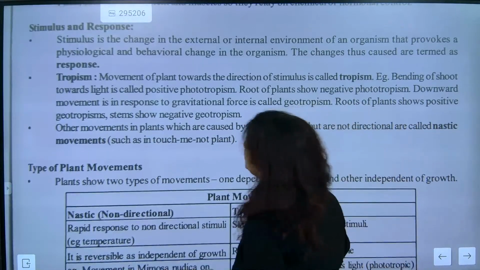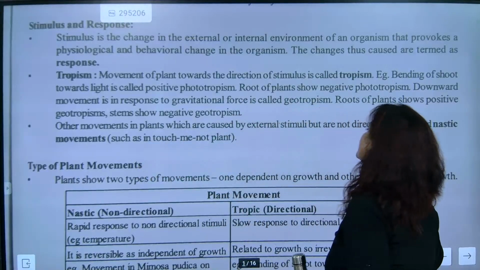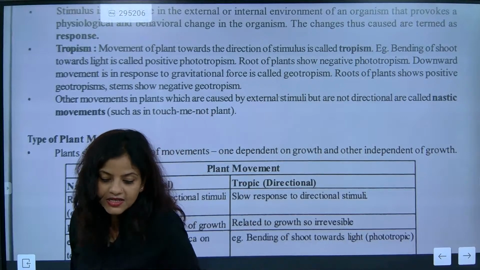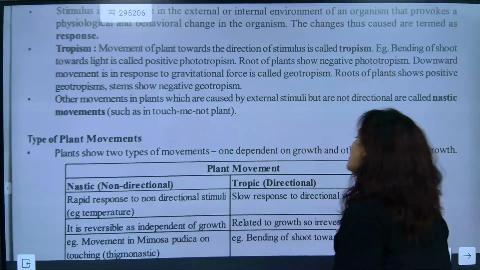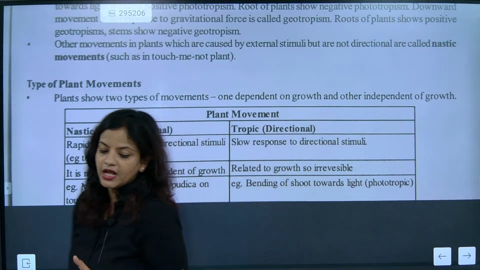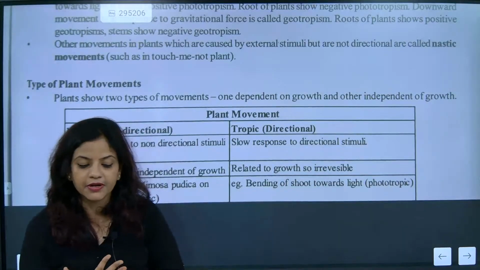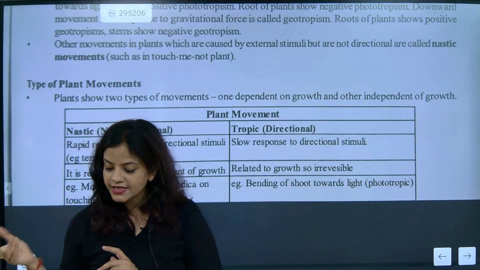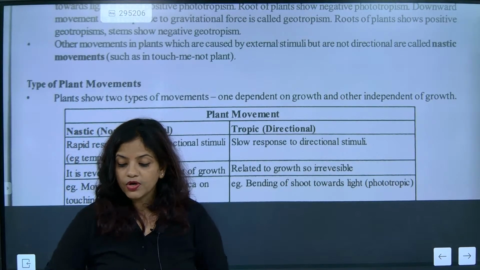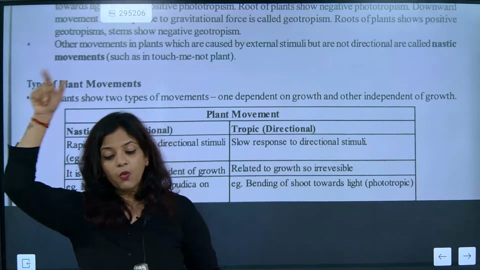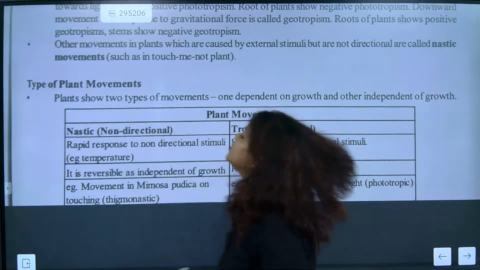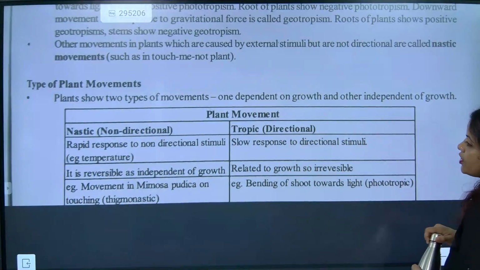Now please pay attention, we will go for the next one. A movement in plants caused by external stimuli but not directional is called nastic movement. We will try to understand nastic and tropic movement. That's one very important question: what is the specific difference between nastic and tropic movement? You must always remember it. One is internal, another is external. That's one thing we must understand. One is directional, the other is non-directional.